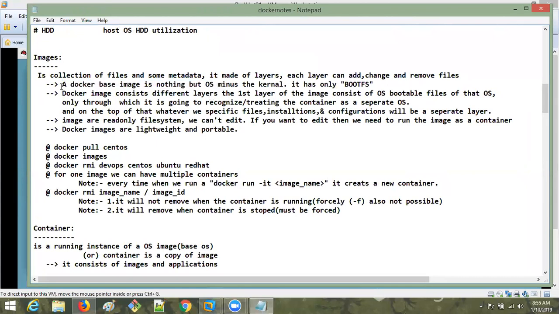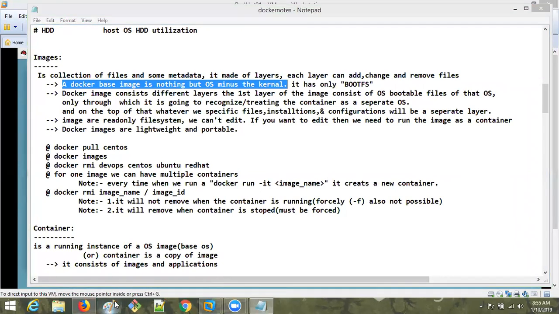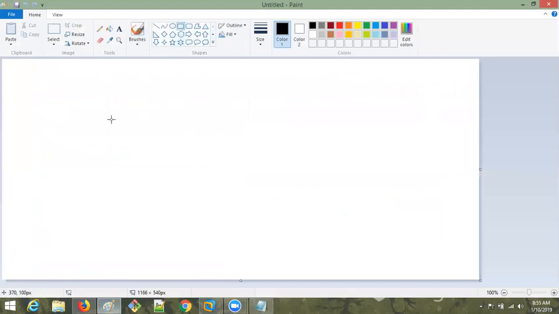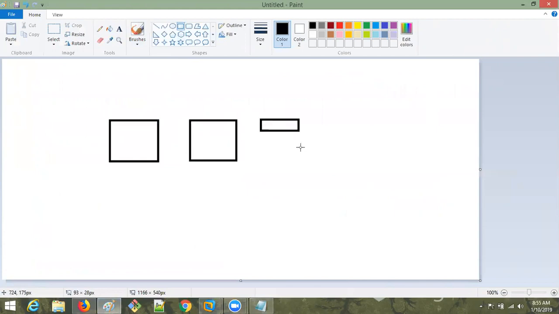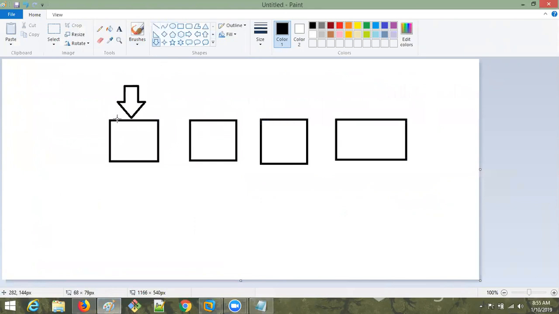Yeah, a Docker base image is nothing but OS minus the kernel. And what does OS minus the kernel mean? I told you in yesterday's class, we have containers like this in Docker. In these containers, we are going to download the images.